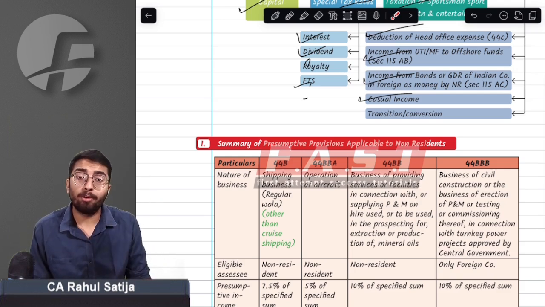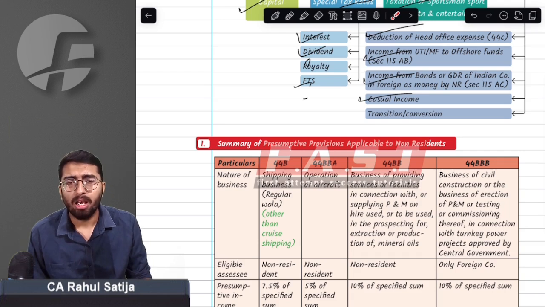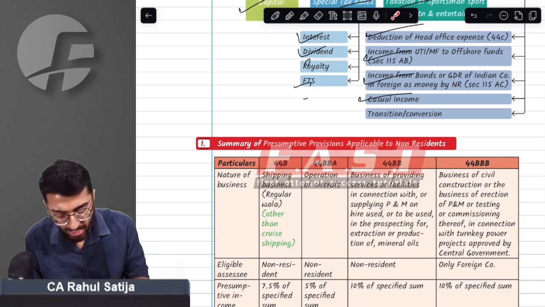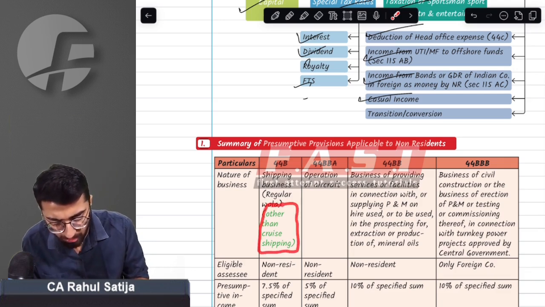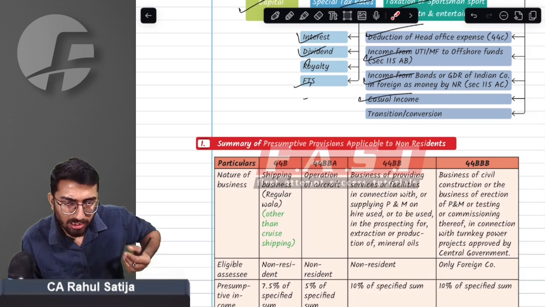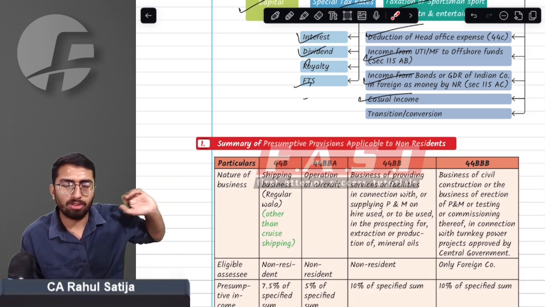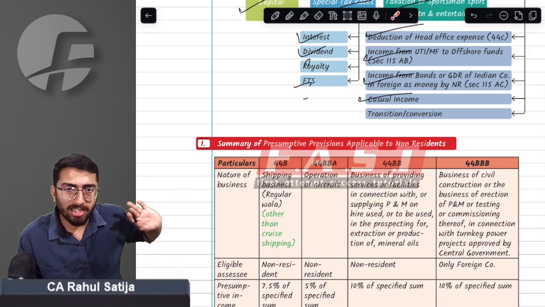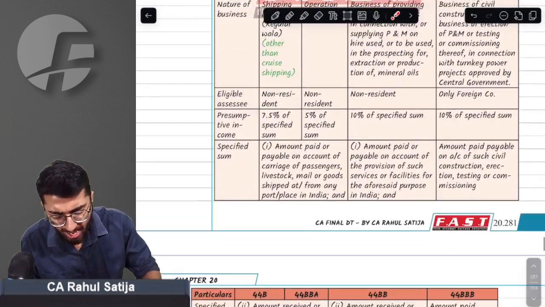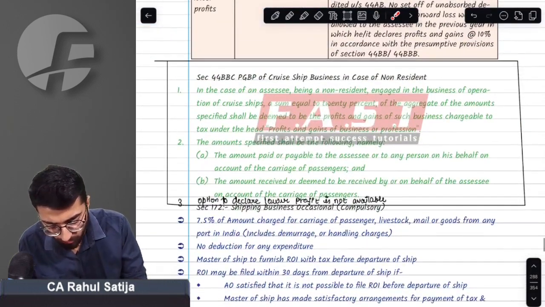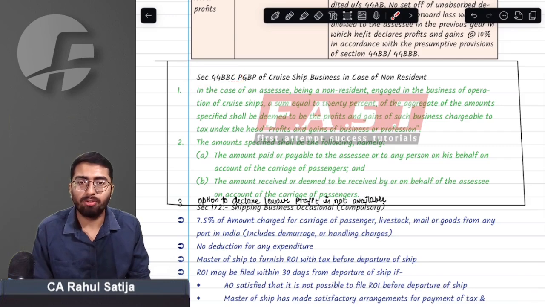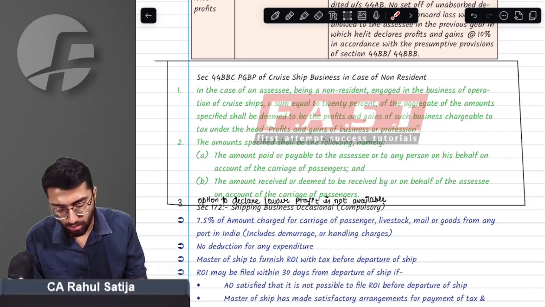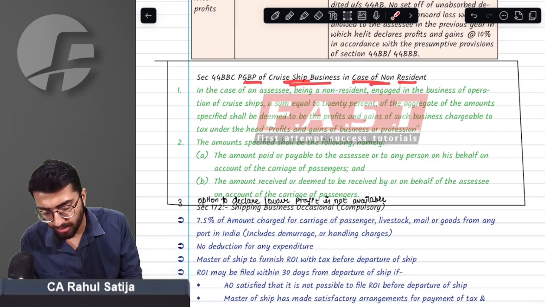This provision was applicable for shipping companies, but now, with effect from Finance Act 2024, the government made an amendment and added the words "other than cruise shipping company." That means they have excluded cruise shipping companies from this topic. Now, cruise shipping companies are not covered under Section 44B, and they have been included in another section called 44BBC, which talks about PGBP of cruise shipping companies.